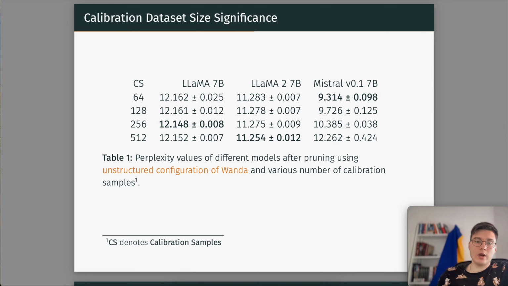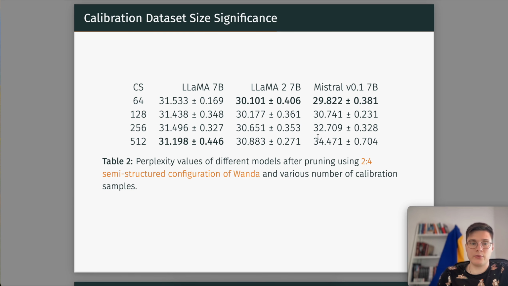Well, let's go directly to results. First of all, the impact of the calibration dataset size. Here we can see that calibration dataset size for Wanda, particularly for the unstructured configuration of Wanda, isn't important for model pruning, right? Because we can't see a clear dependency, as well as we can't see it for the 2:4 semi-structured configuration of Wanda.